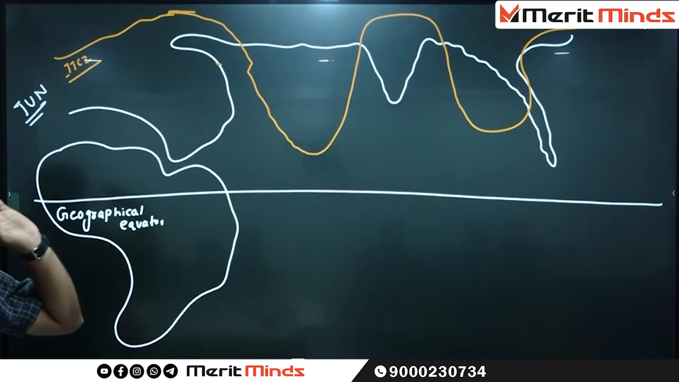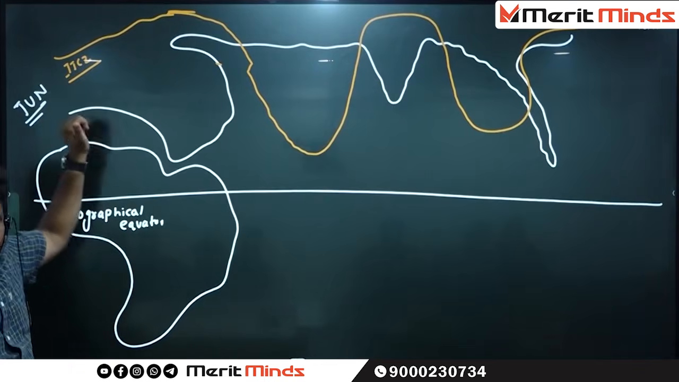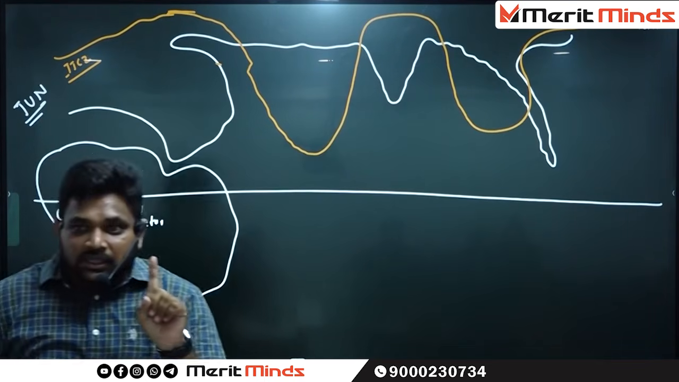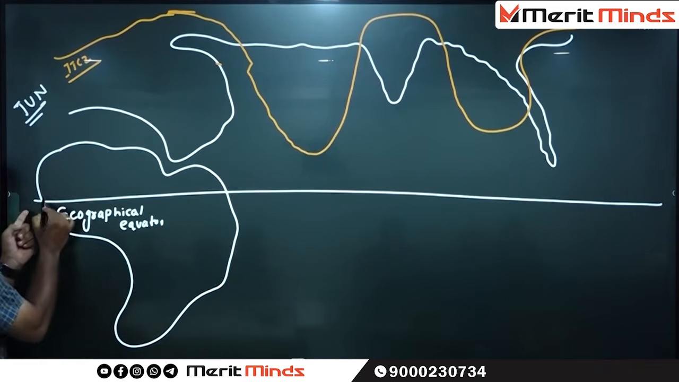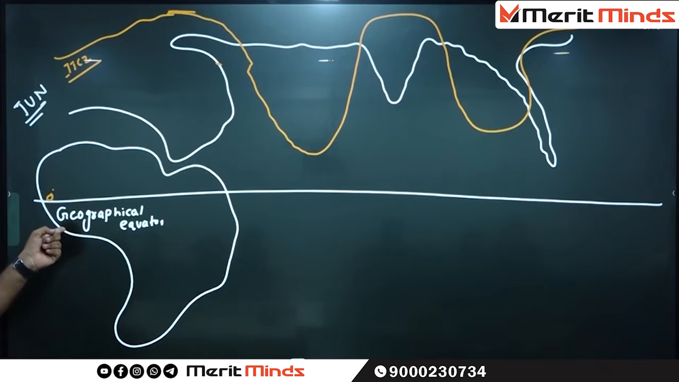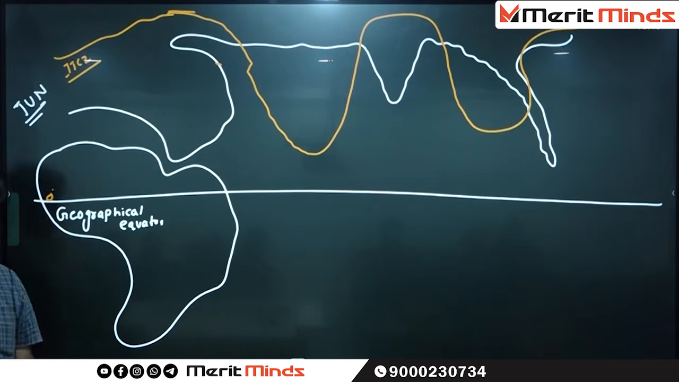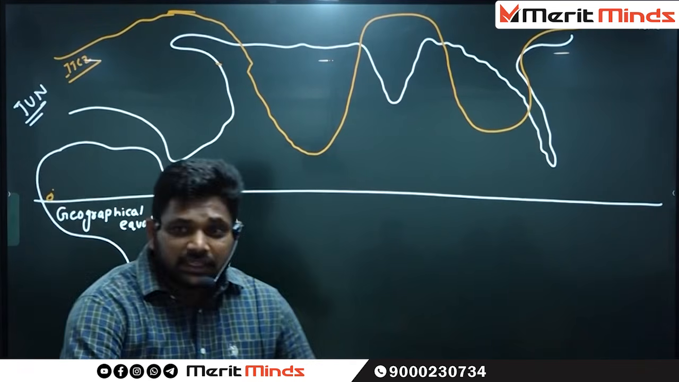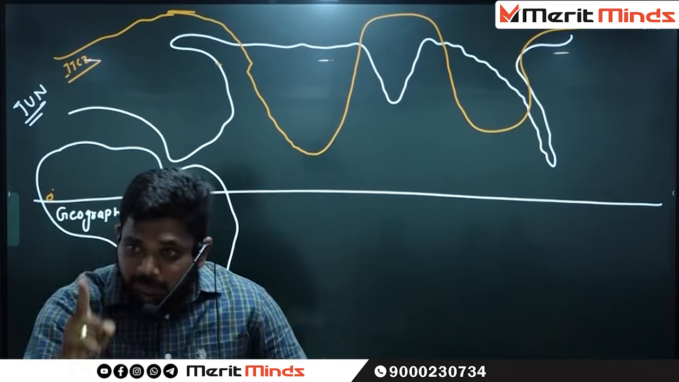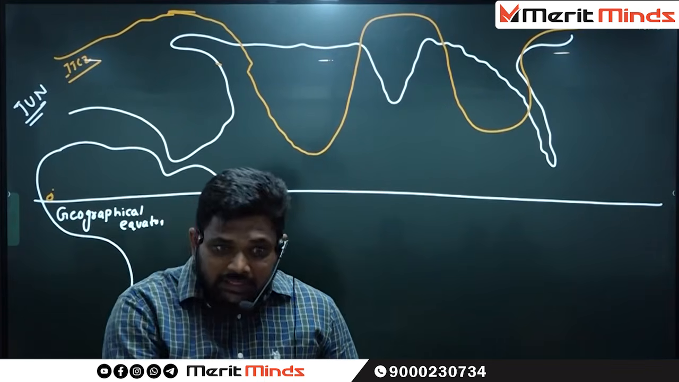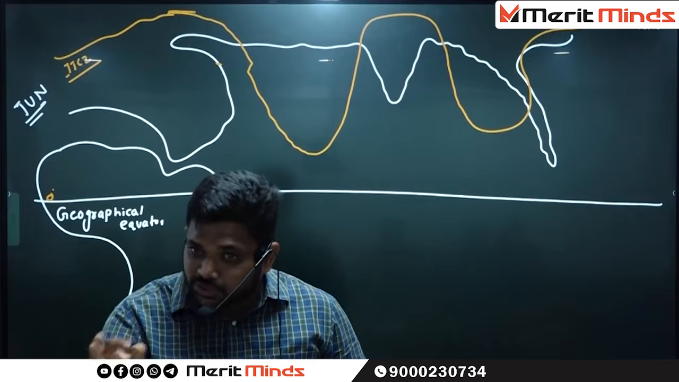In the month of June, where is the ITCZ lying? Northern hemisphere. This ITCZ is also known as which equator? Static equator. See here, what is this equator? Is it changing any direction? There is no question of changing direction. What is the literal meaning of ITCZ? The point where the two trade winds are converging, that point only is called the intertropical convergence zone.